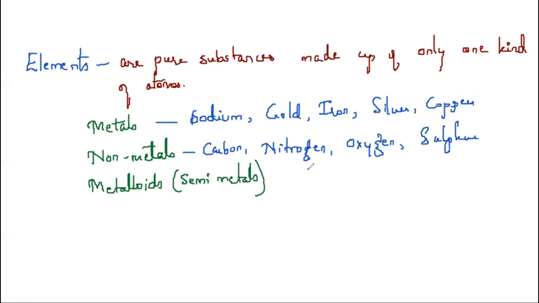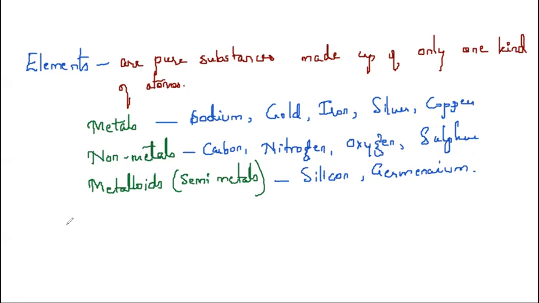Examples for metalloids: silicon and germanium. These are also called semi-metals. Based on what properties are they classified as metals, non-metals, and metalloids? Elements are pure substances made up of only one kind of atoms.